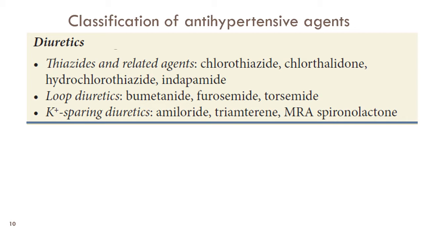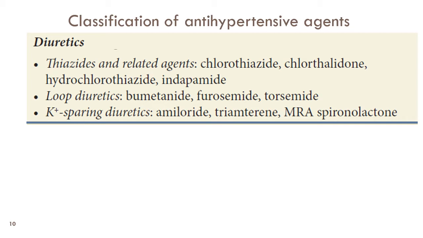At low doses like up to 25 milligrams for hydrochlorothiazide, the adverse effects of diuretics are not seen, and at high doses the efficacy is maintained. That is, there is no advantage of using higher dosages than 25 milligrams for hydrochlorothiazide if the blood pressure is not controlled. In such cases, thiazides are combined with other group of drugs like ACE inhibitors, ARBs, or beta blockers. These drugs are also combined with vasodilators.